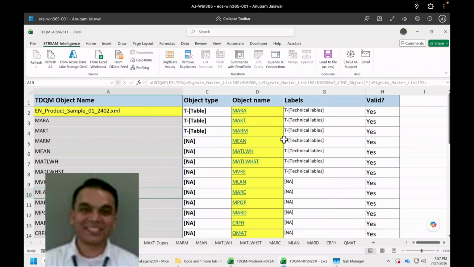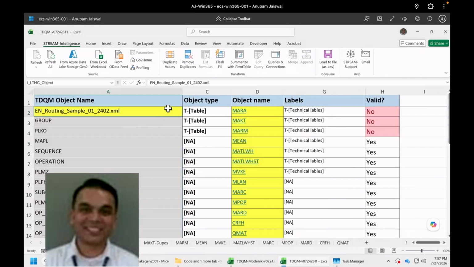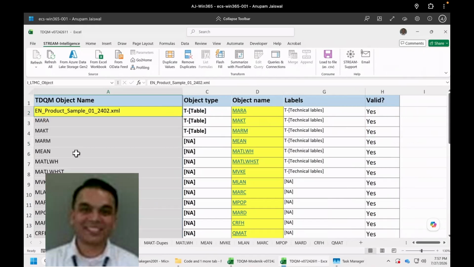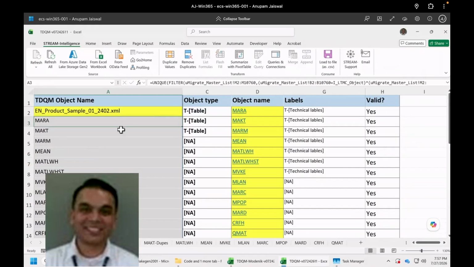So this is the simple operator's tool which we have given in Excel. It is streaming information. Based on whatever data object I choose, whether it's customer master, material master, or transactional data, it is able to first identify what the different source elements are.